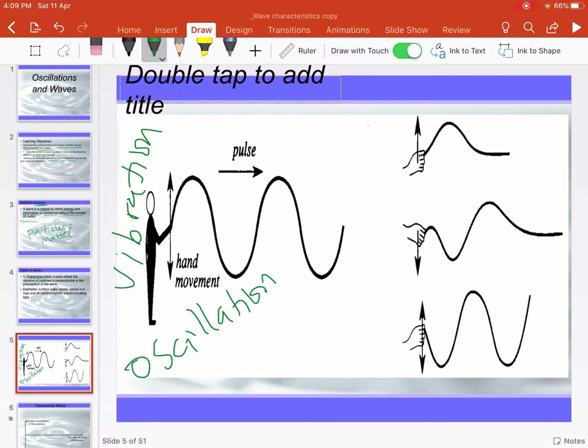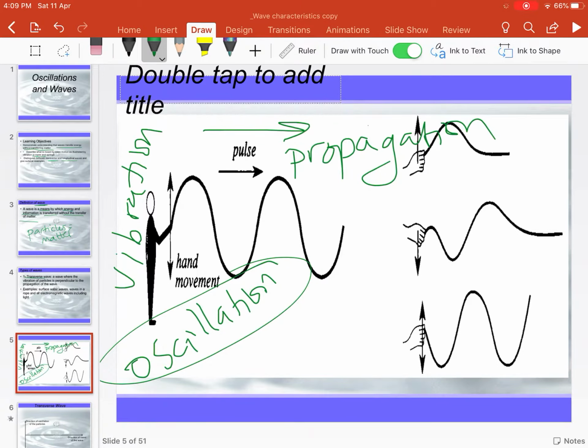Now in this case, the first one, here's the guy oscillating or vibrating the end of the rope up and down, and the wave looks like it's gone this way. And this direction, guys, the proper way to say it, it's called the propagation. So here we go, guys, new words.